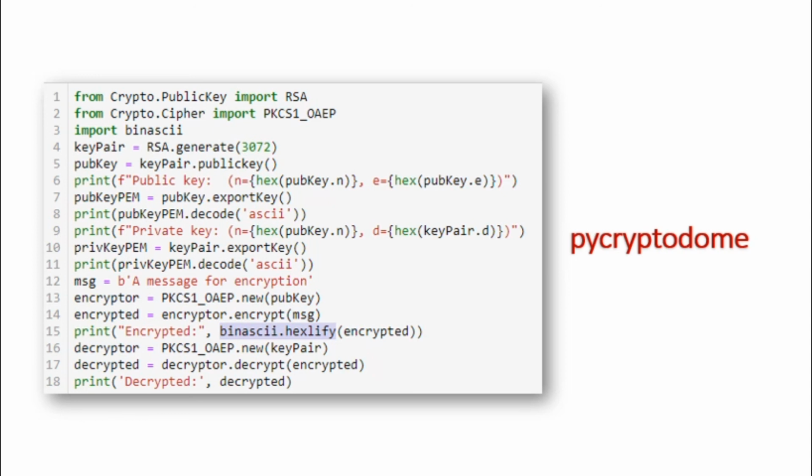Then we are producing an encryptor using the second module, Crypto.Cipher, which is an RSA-based encryptor, and we are encrypting our message using this encryptor and printing our message in binascii.hexlify format. It returns the hexadecimal representation of binary data. Every byte of the data is converted into the corresponding 2-digit hex representation. The resulting string is twice as long as the length of the data. Then we are using a decryptor to decrypt our encrypted message and print the decrypted text.